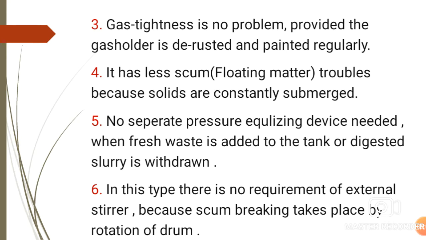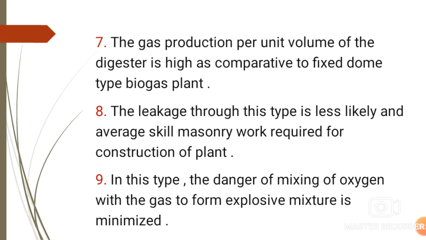Since the drum is not fixed, we can rotate it easily, so there is no requirement of any external stirrer to break the scum at the surface or to prevent the deposition of solids at the bottom of the drum. So these are the advantages of the floating type drum biogas plant.